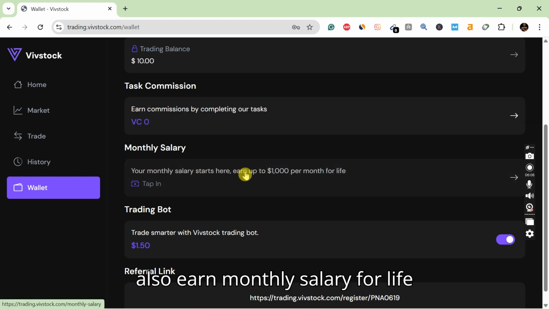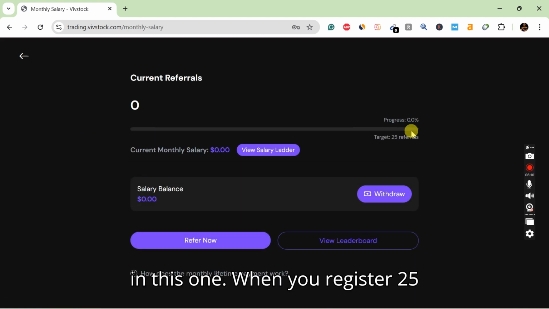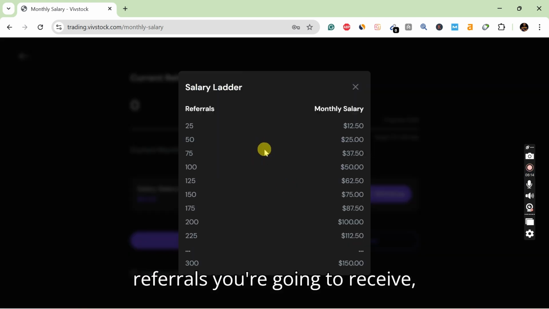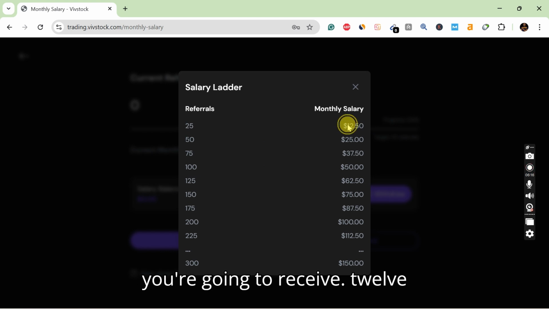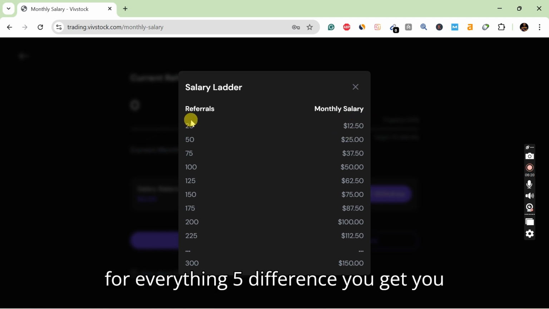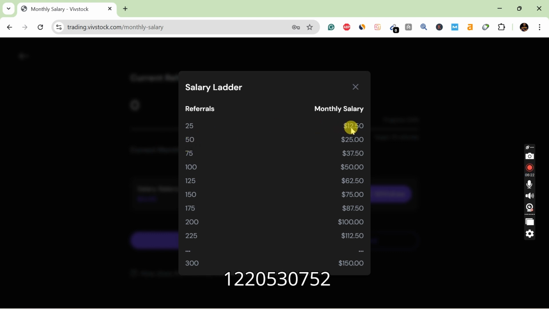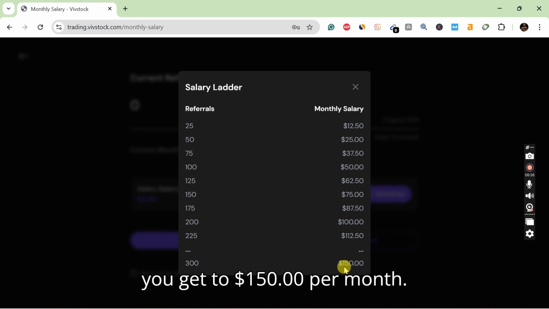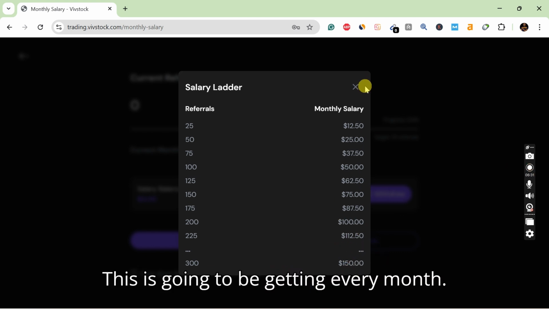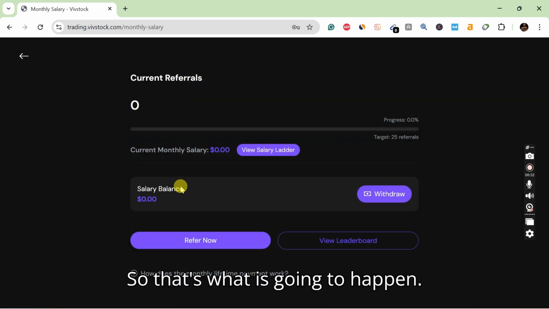And then you can also earn monthly salary for life. In this one, when you register 25 referrals, you're gonna receive $12.50 for every 25 referrals you get. You get 12, 25, 37, 50 till you get to $150 per month. This is what you're going to be getting every month. So that's what is going to happen.